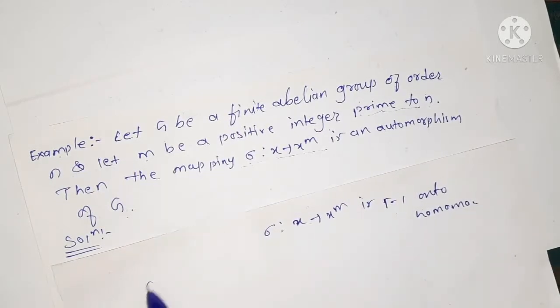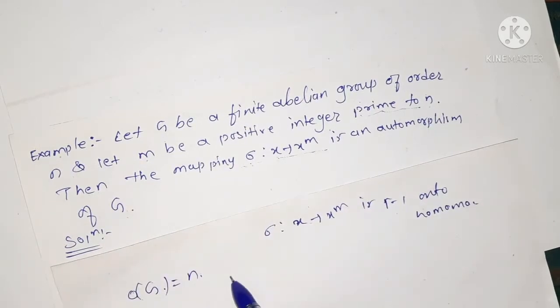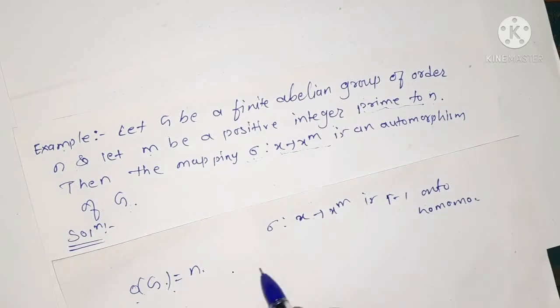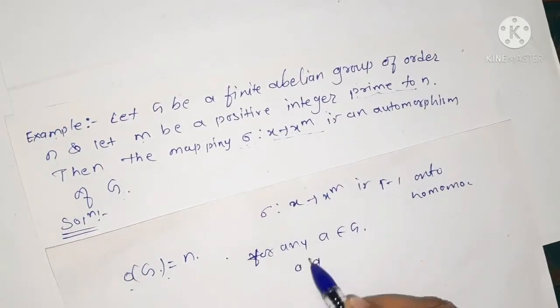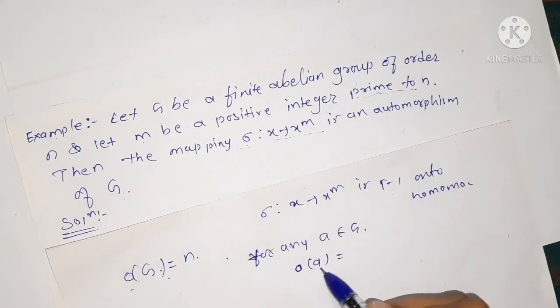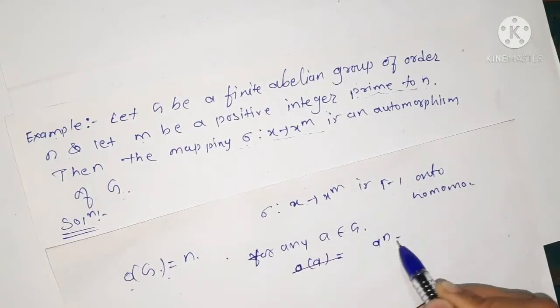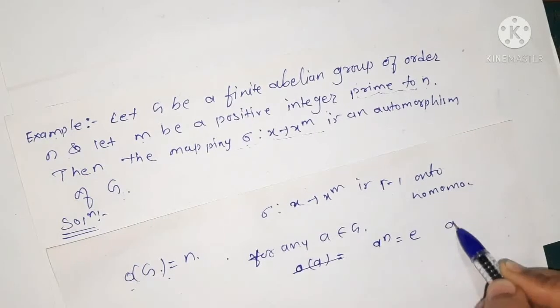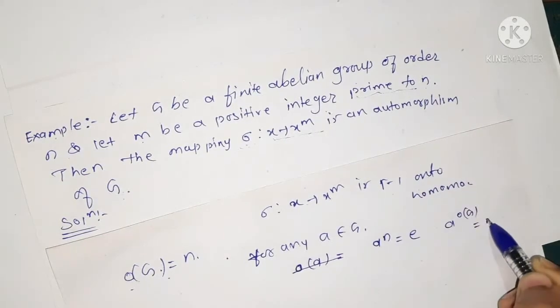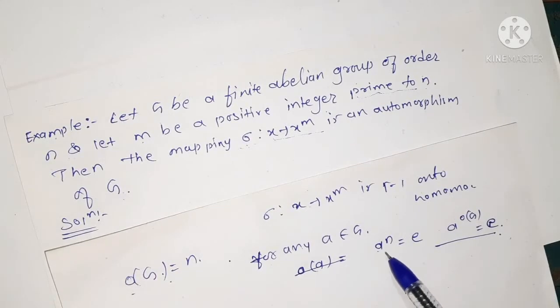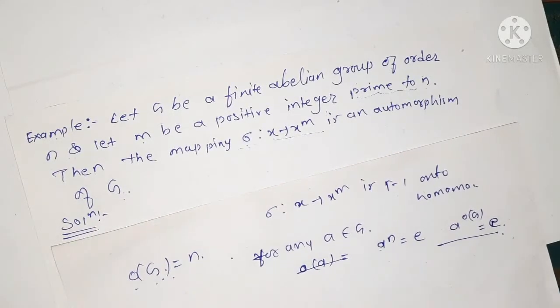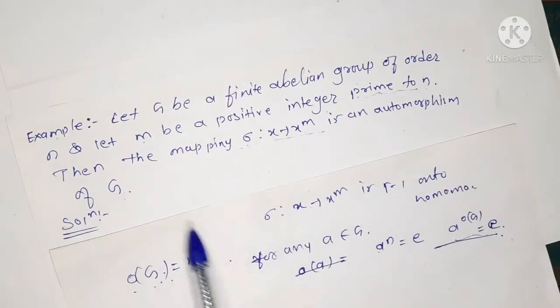And since G is an abelian group and the order of G is equal to n, we know that for any a belongs to G, a to the power n is equal to e. What it means is a to the power order of G is equal to the identity element for any element of G. So we use this property here.